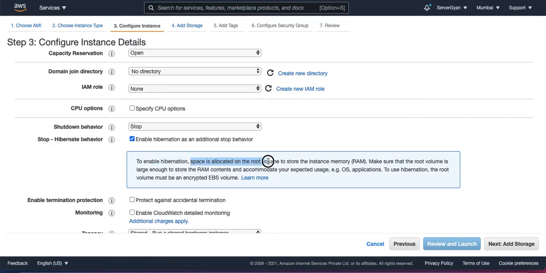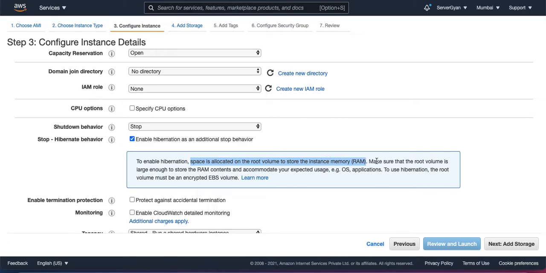Space is allocated on the root volume to store the instance memory. It means whatever data you have in your RAM will be stored onto your root volume, the root disk device wherever your operating system is created. So your operating system is going to store every single object from RAM to hard disk.